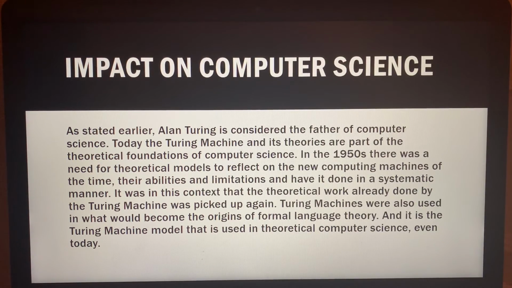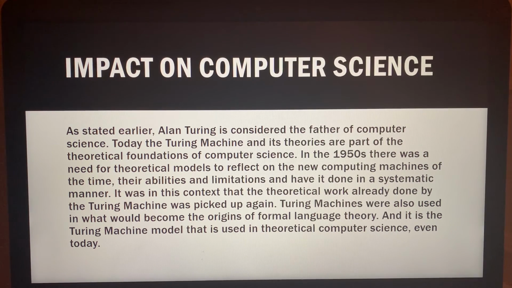The Turing machine also had a great impact on computer science. As stated earlier, Alan Turing is considered the father of computer science. Today, the Turing machine and its theories are part of the theoretical foundations of computer science. In the 1950s, there was a need for theoretical models to reflect on the new computing machines of the time, their abilities and limitations, and have done it in a systematic manner.